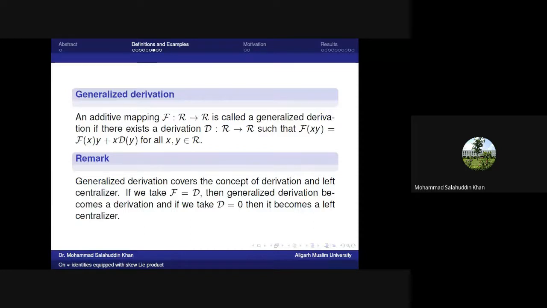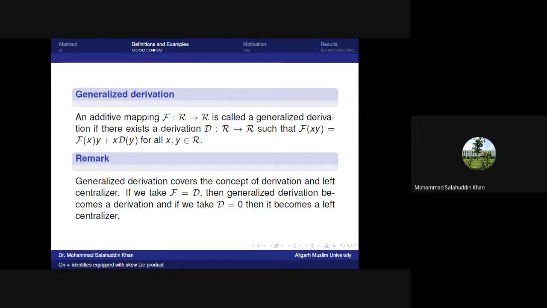Next definition, generalized derivation. An additive mapping F from R to R is called a generalized derivation if there exists a derivation d from R to R such that F(xy) equals F(x)y plus x d(y) for all x, y belonging to R. So clearly every derivation, for d equal to F, is always a generalized derivation, but the converse need not be true in general.